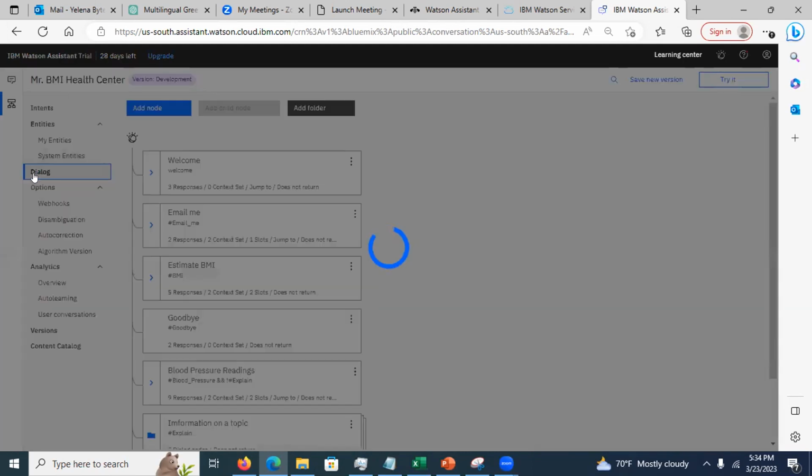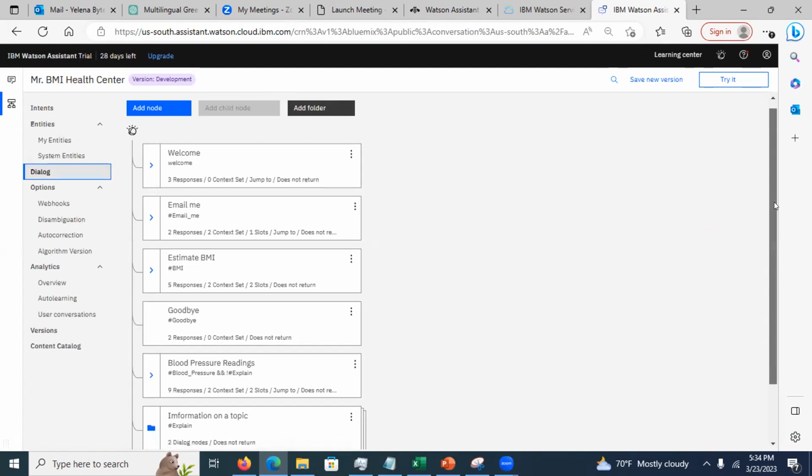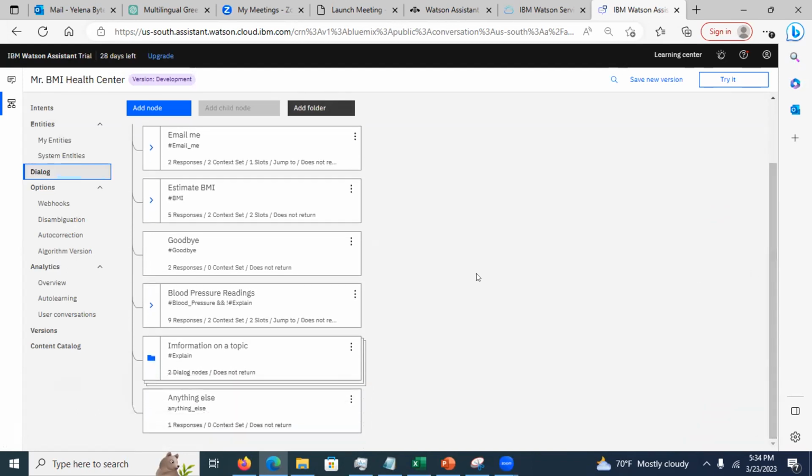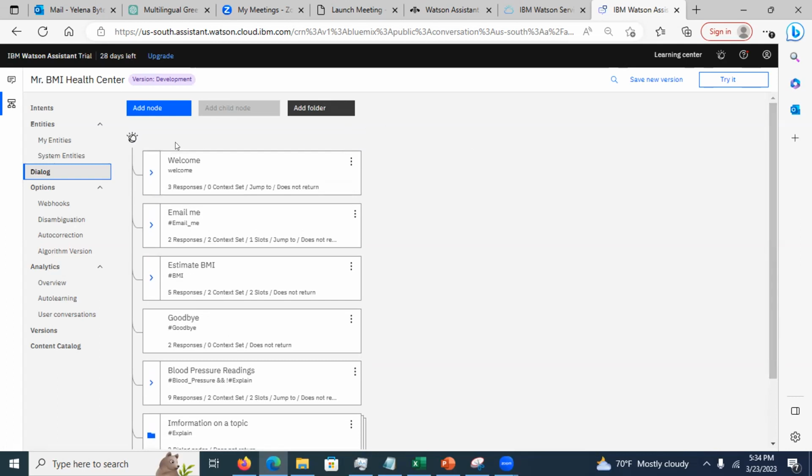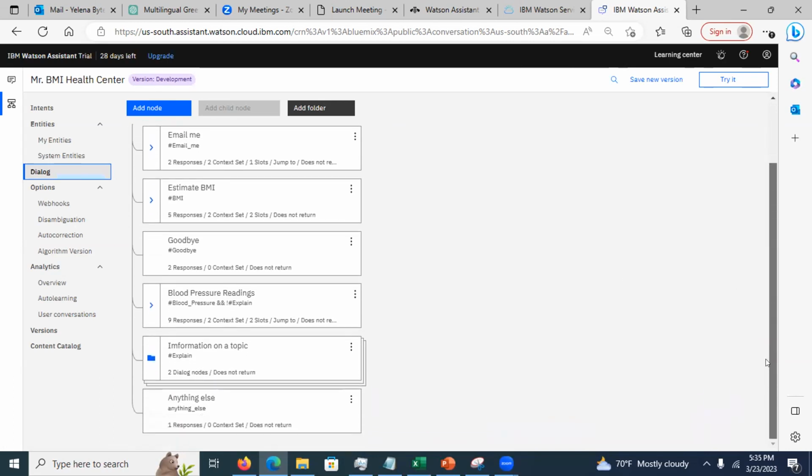And this is a dialog. The dialog must start with the welcome node and end with the anything else node. Why? Well, because the welcome node checks for the dialog beginning condition. It will be triggered when the dialog starts. Then, whenever you enter the input, it's going to be checking if the entry condition for each of these nodes is true. If not, it's going to go to anything else.